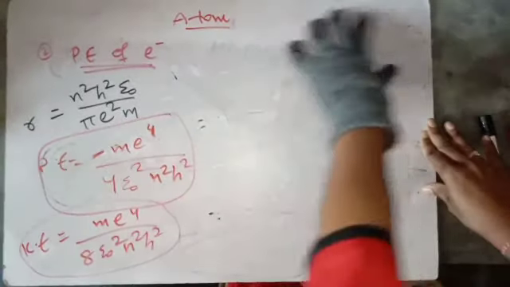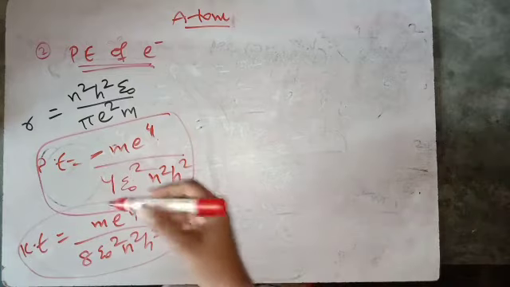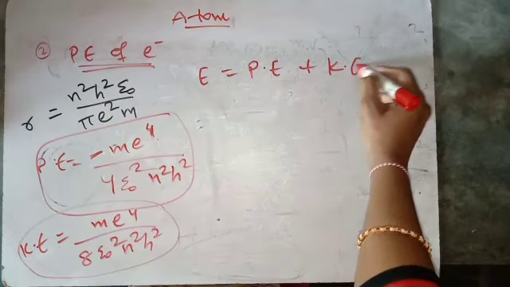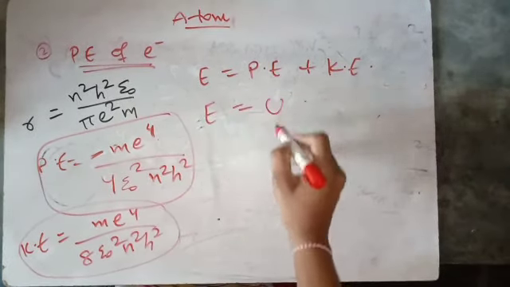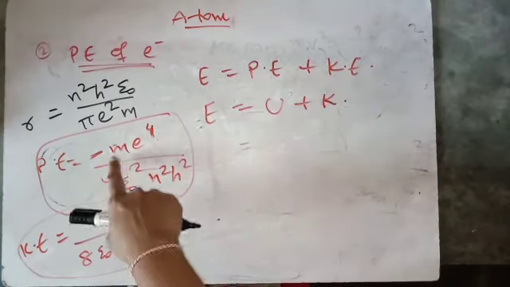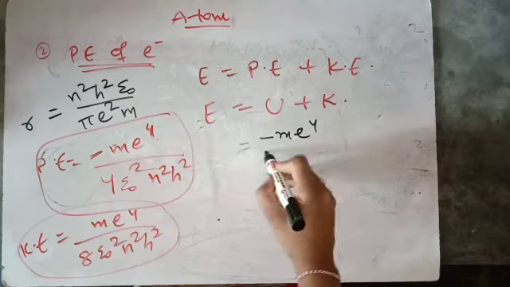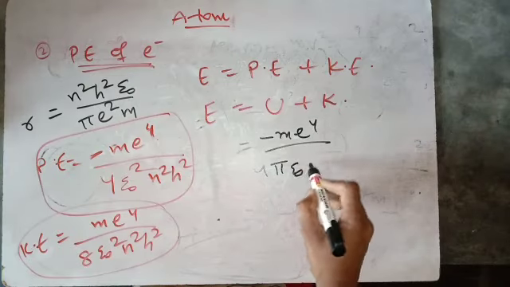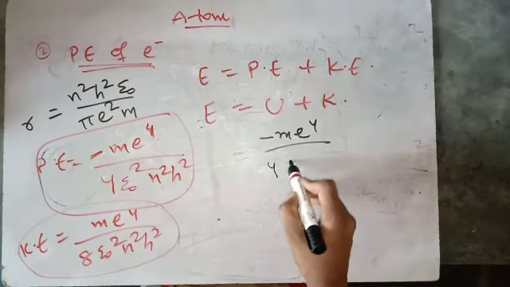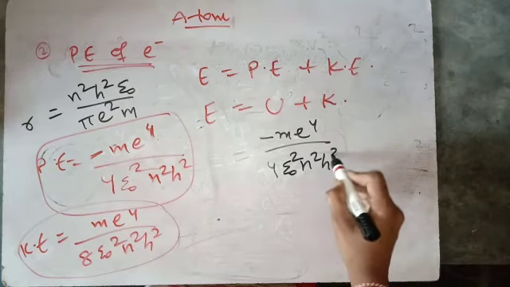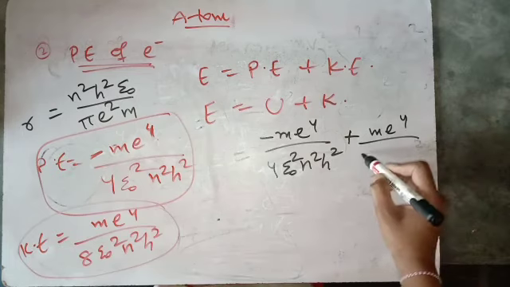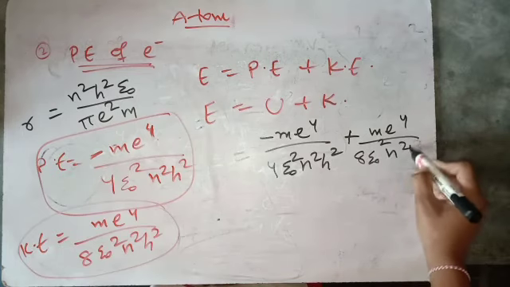Total energy of nth orbit. To obtain the total energy, you have to add the potential energy and kinetic energy. Potential energy is denoted with U and kinetic energy with K. I will substitute here. Potential energy is minus m e power 4 by 4 epsilon naught square n square h square, plus what is kinetic energy? m e power 4 by 8 epsilon naught square n square h square.